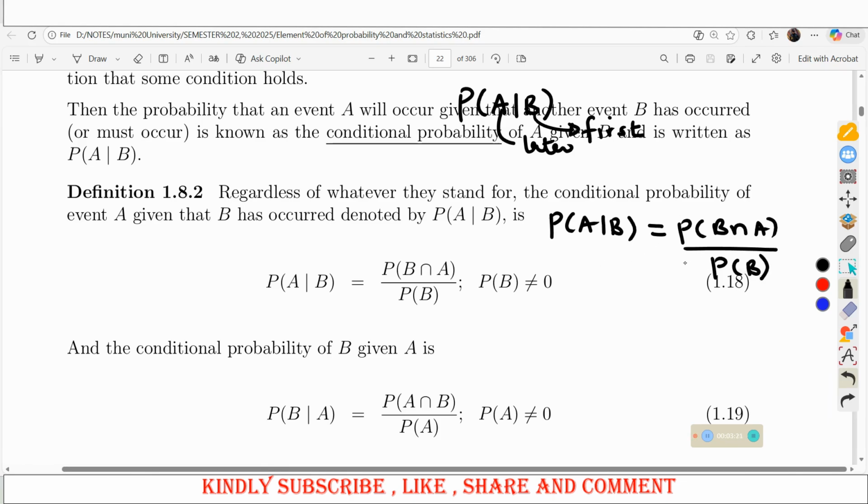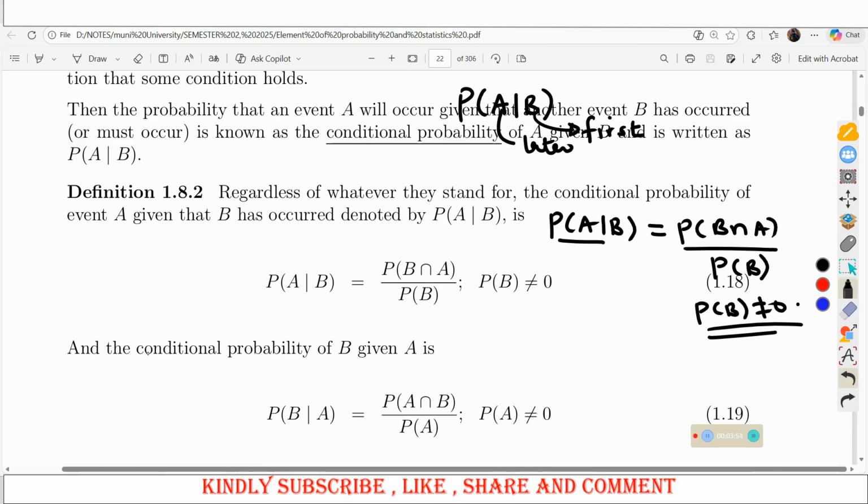And this must be true only when the probability of B is not equal to 0. Otherwise, when it is equal to 0, then the probability of A given B will be undefined. So whenever you meet the probability of A given B, it will be treated as the probability of B intersection A divided by the probability of B, provided the probability of B is not equal to 0.